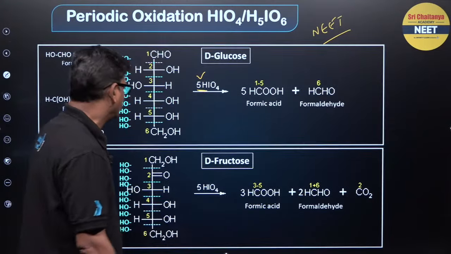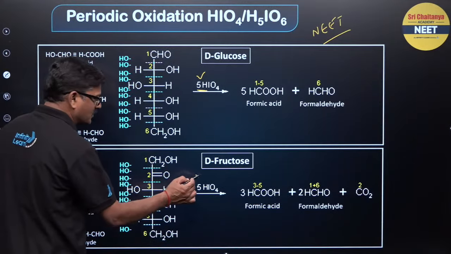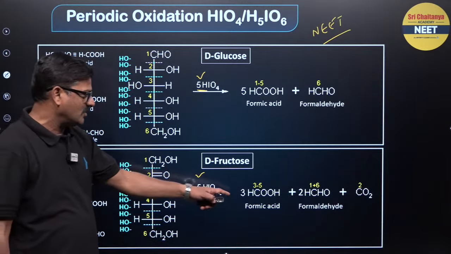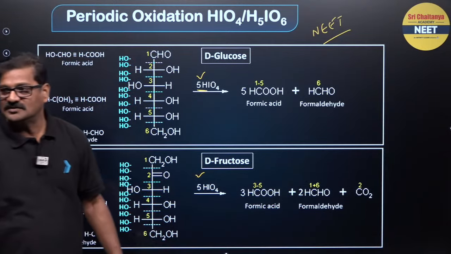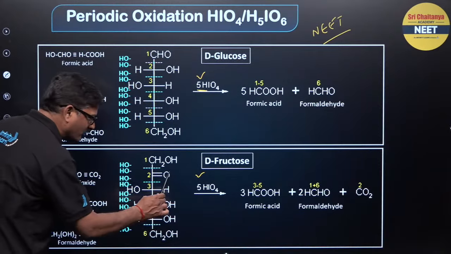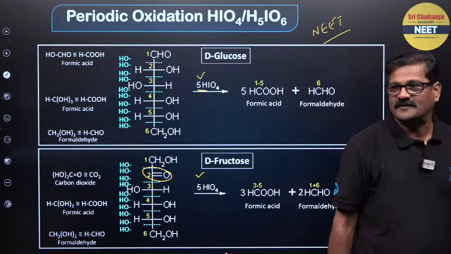And when D-fructose is used, again you use 5 moles of HIO4, you are going to get 3 molecules of formic acid, 2 formaldehydes, and 1 carbon dioxide. That carbon dioxide is coming from here. This carbon dioxide is coming from here.